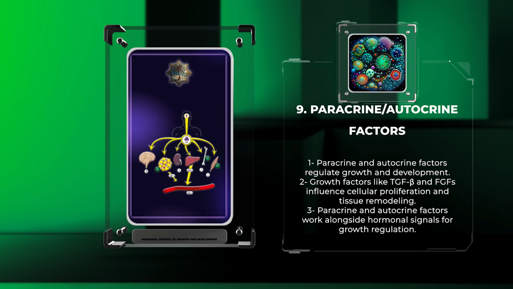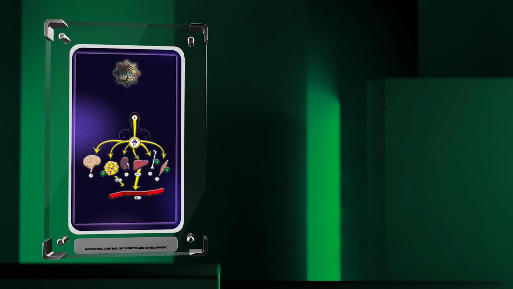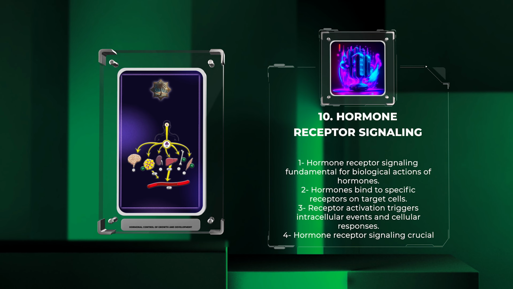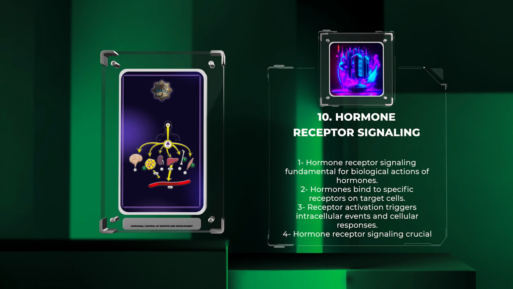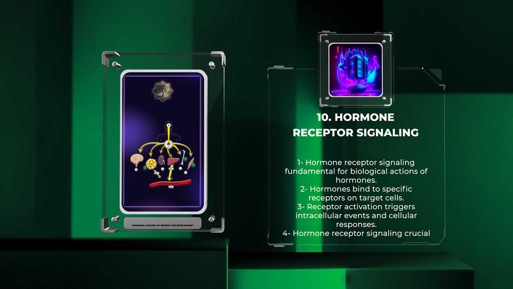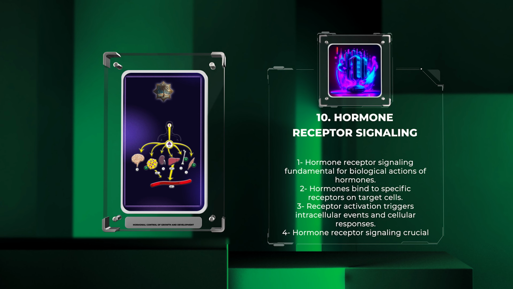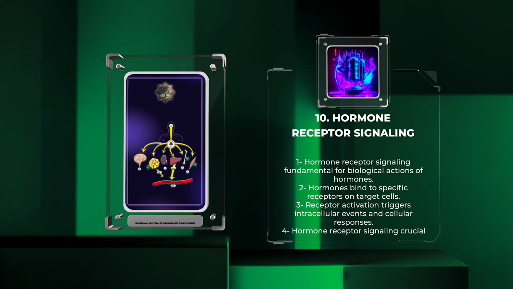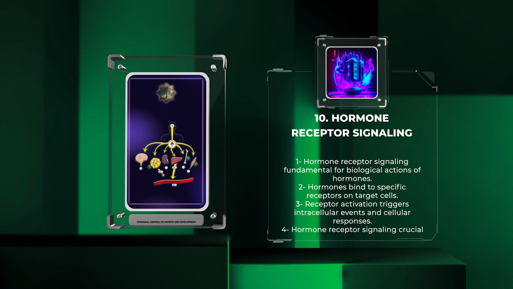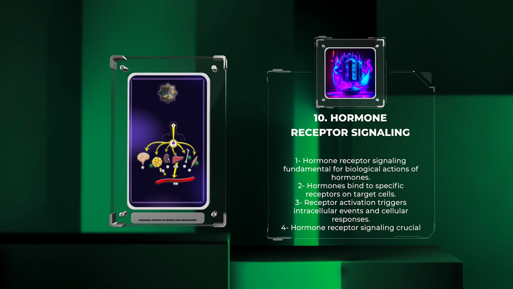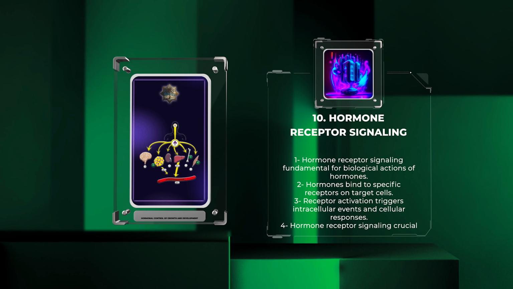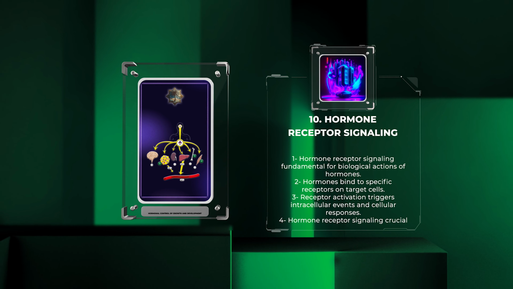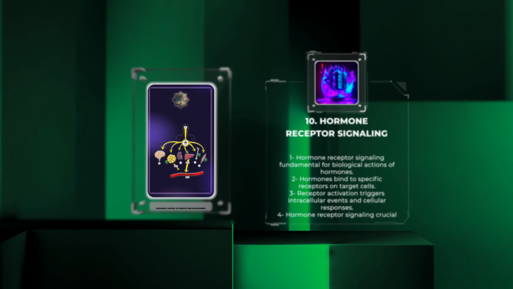systemic growth regulation. Hormone receptor signaling is a fundamental aspect of the biological actions of hormones. Hormones exert their effects by binding to specific receptors on target cells, initiating signaling cascades that ultimately lead to specific cellular responses. These receptors can be located on the cell membrane or within the cell, depending on the nature of the hormone. Receptor activation triggers a series of intracellular events, including phosphorylation cascades, gene expression modulation, and cellular responses like proliferation, differentiation, or apoptosis. Understanding the nuances of hormone receptor signaling is crucial for comprehending the mechanisms through which hormones exert their effects on growth and development.